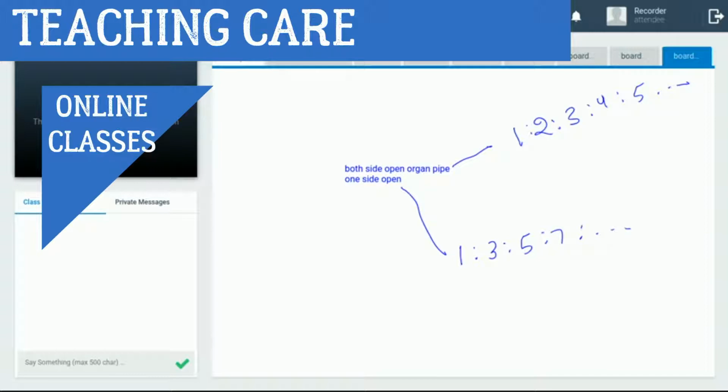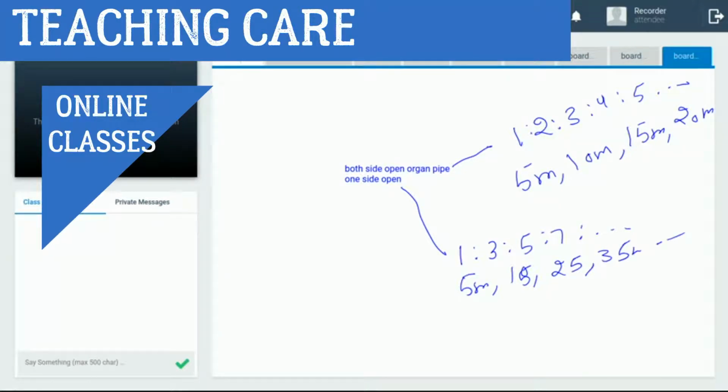So if the maximum resonance shows at 5 meter, then the multiples repeat at 10, 15 meter, and so on, at these multiples.